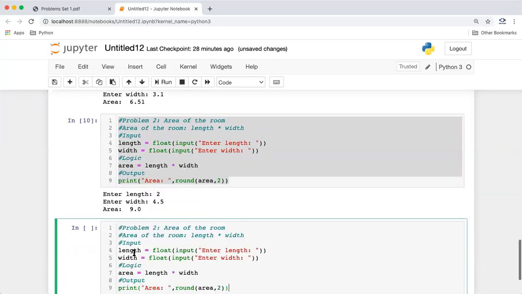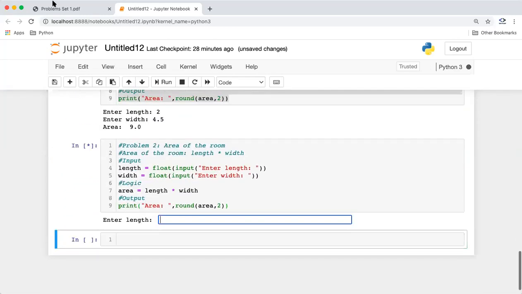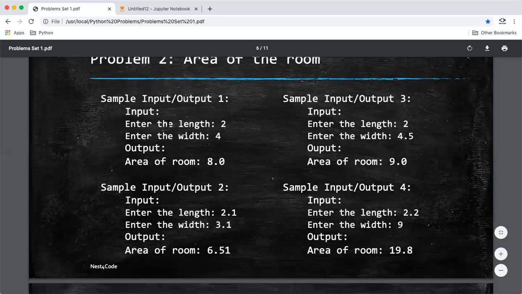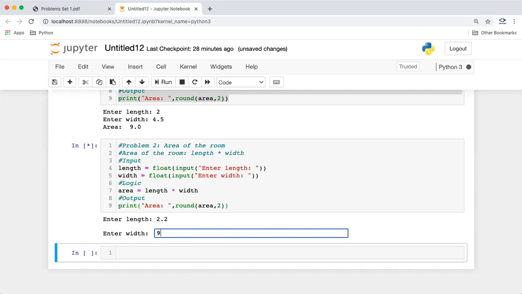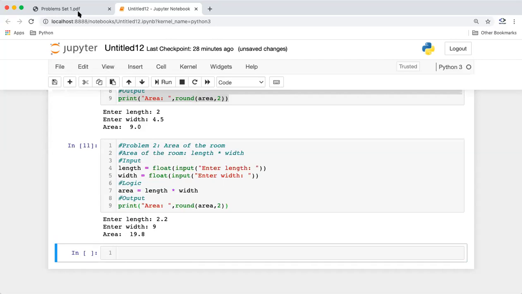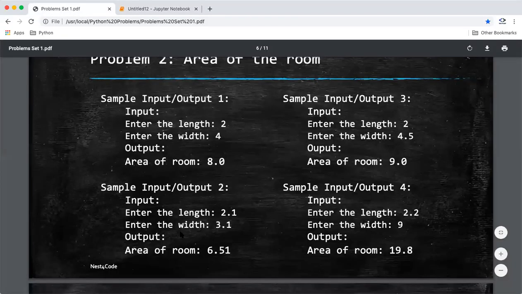Let's go with the fourth test case. 2.29, 19.8. Okay, so this is also working as expected for the fourth case.